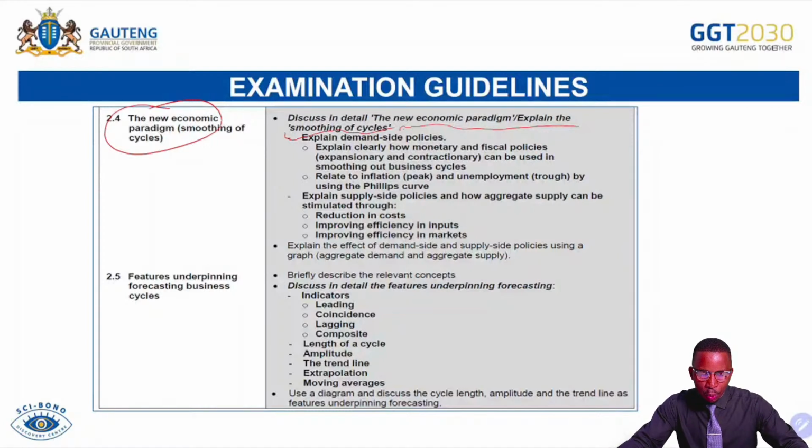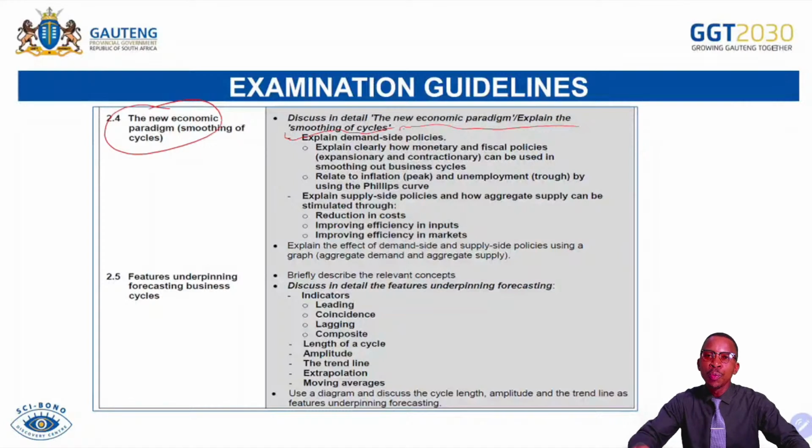And then also, we must be able to draw the graph now where we combine both the demand side and supply side. That's when now we draw one graph, and then on the graph, we are shifting simultaneously the aggregate demand and also aggregate supply. If ever there's an increase in aggregate demand, there must also be an increase in aggregate supply so that there will be no inflation effect. So we'll also be talking about that graphically, so that we can see that if ever the state intervenes by using both the simultaneous demand and supply side policies, there will be no inflation effect in the economy. Prices will remain constant, but the quantity demanded and supplied will increase at the same ratio, which prevents inflation.